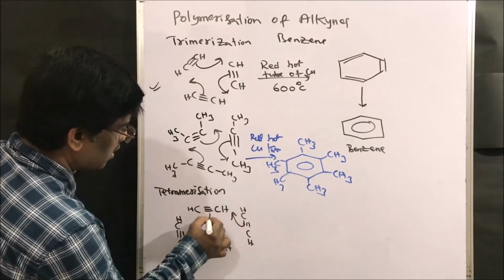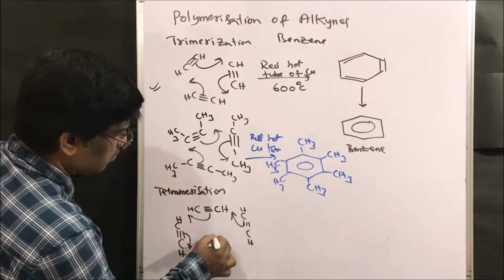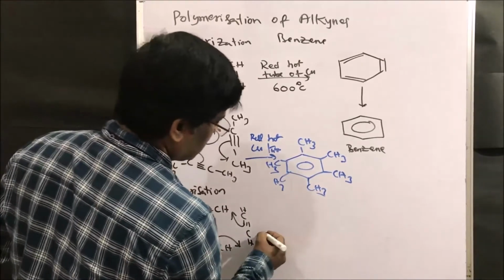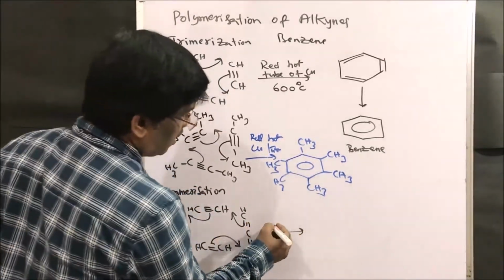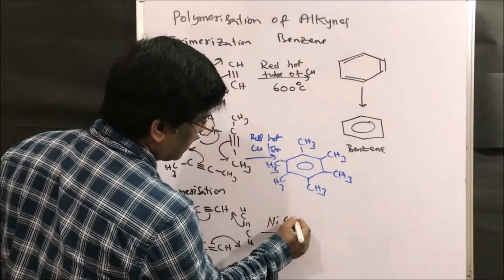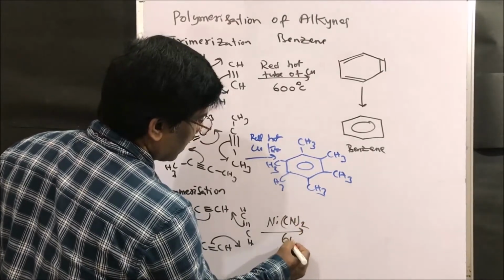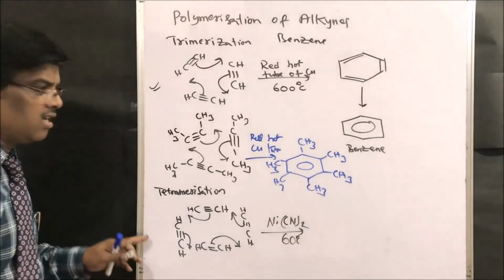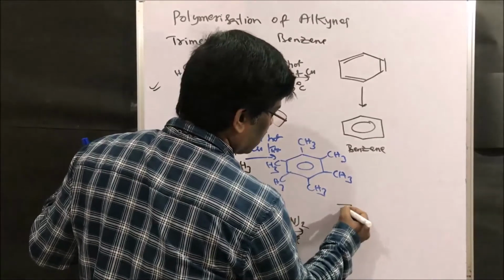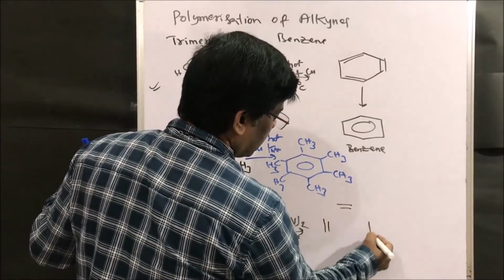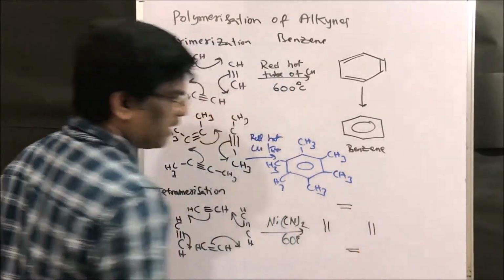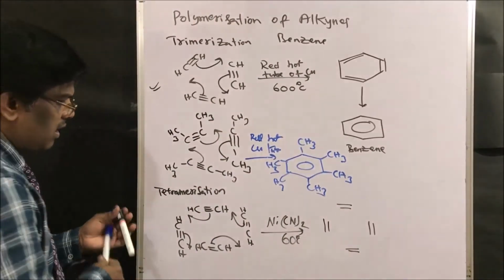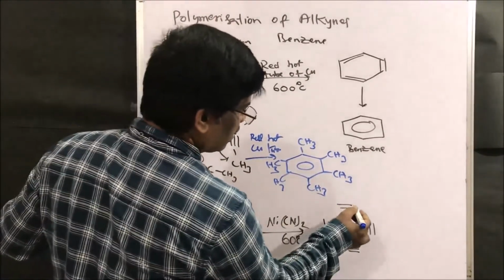So upon polymerization or cyclization in presence of nickel cyanide at just 60 degrees centigrade, I am going to get octatetraene, right, friends? So these are all the double bonds it is going to have.